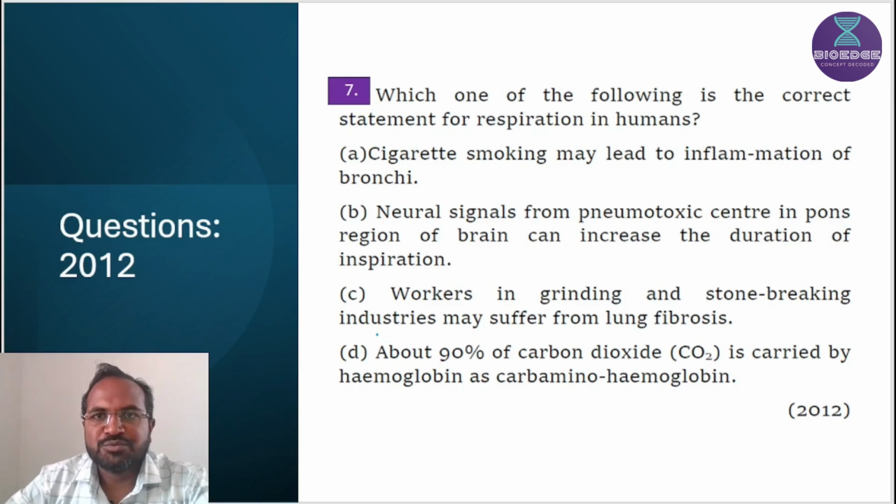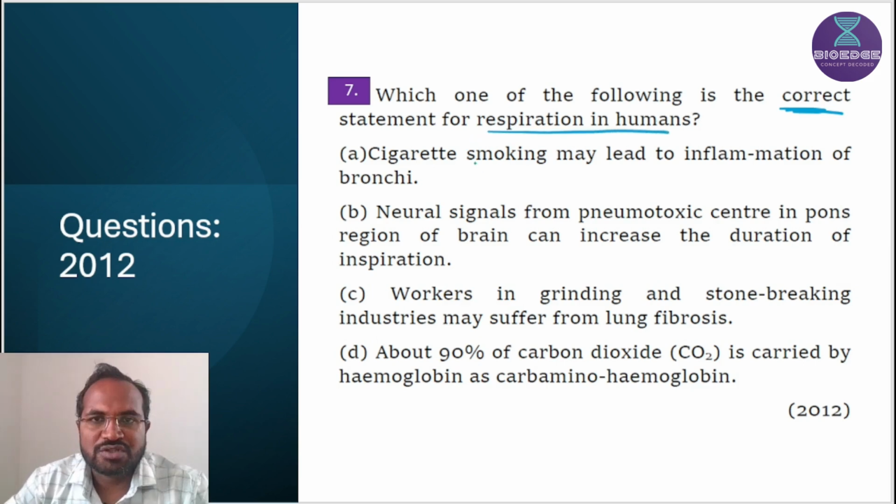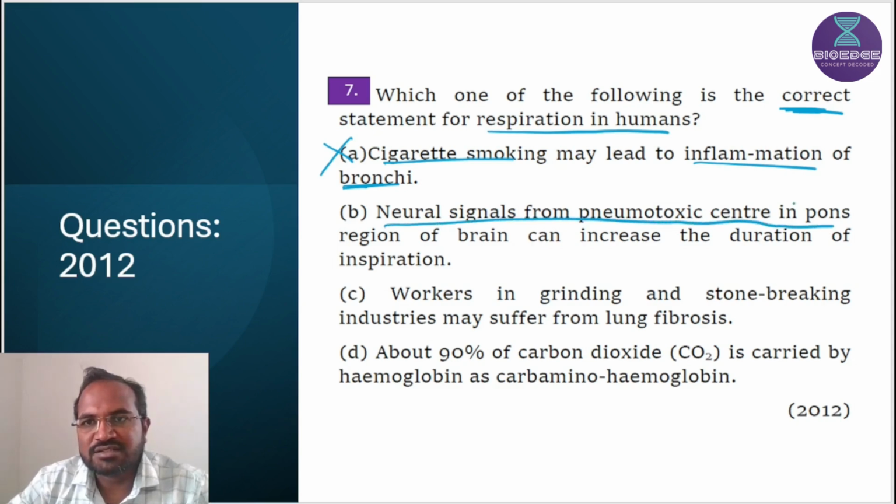The next question: which of the following is the correct statement for respiration in humans? So cigarette smoking may lead to the inflammation of bronchi. Cigarette smoking leads to the damage of alveolar wall. It does not result in the inflammation of bronchi. That's why this option is wrong. Neural signals from pneumotaxic centers in the Pons region of the brain can increase the duration of inspiration.